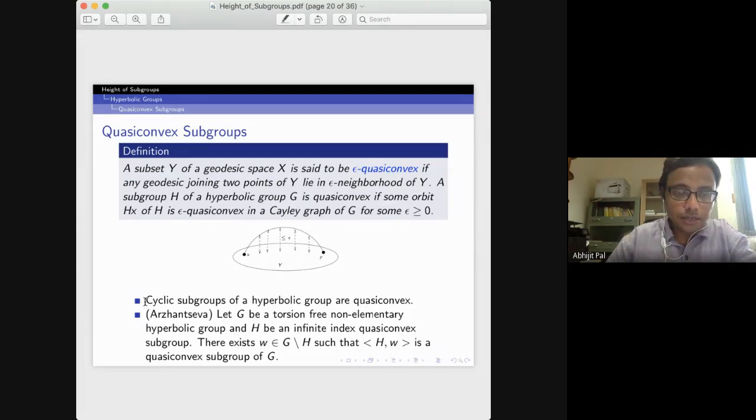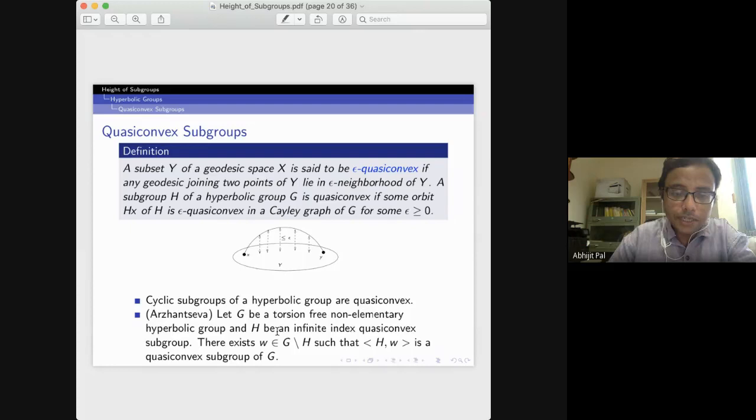Again, this one needs to be checked. If you take any cyclic subgroup of a hyperbolic group, these are quasi-convex subgroups. If the element is of finite order, any finite set in a hyperbolic metric space is a quasi-convex set, so finite subgroups are always quasi-convex. And if you take any element of infinite order and the cyclic subgroup, it requires a bit of work to prove that the subgroup is also quasi-convex. This has been proved by Arzhantseva.